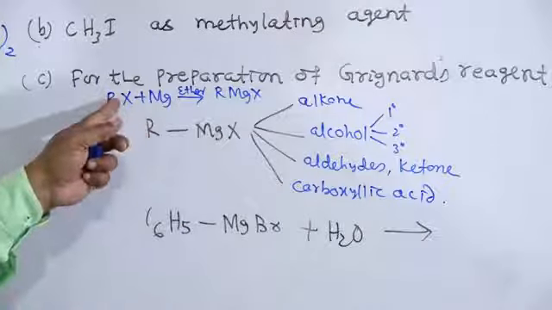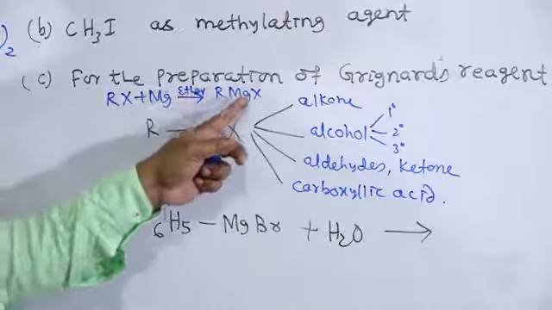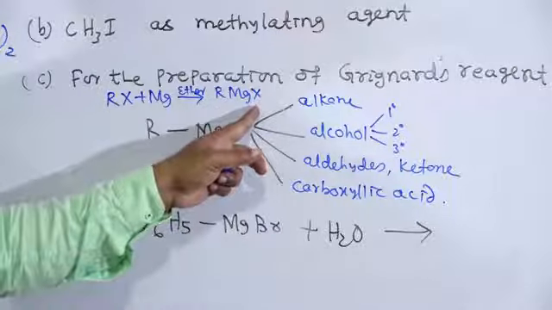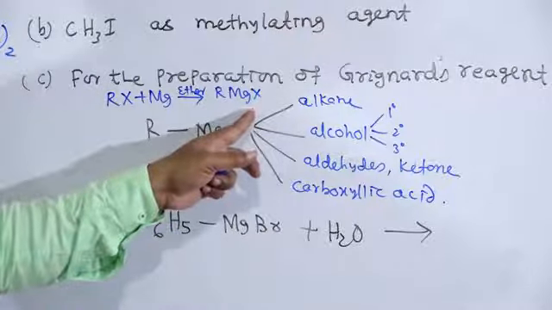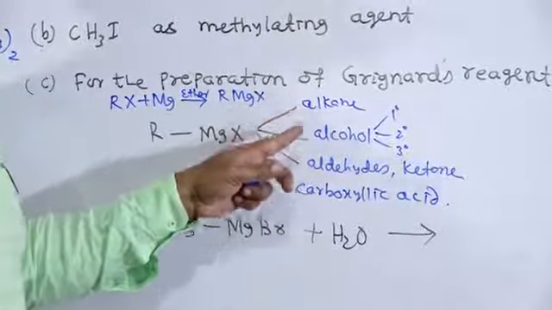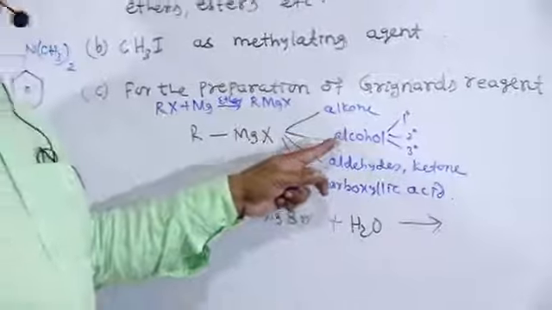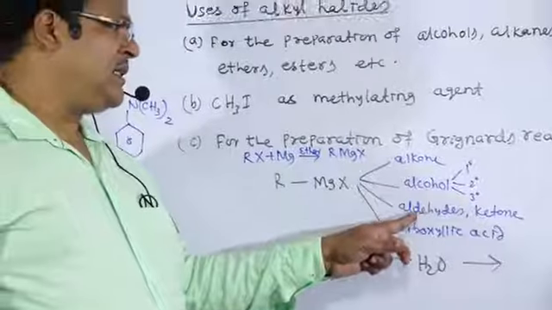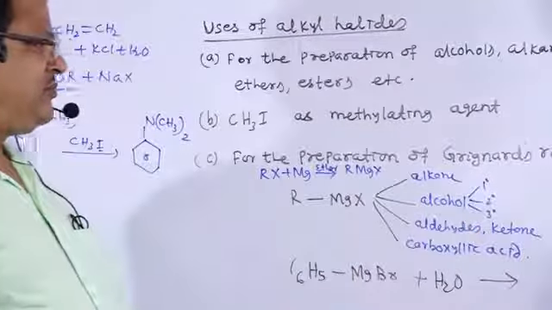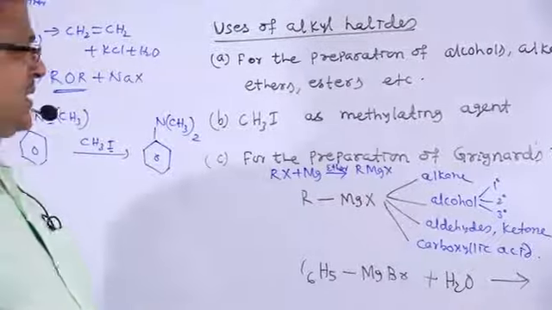Alkyl halide reacts with magnesium to form alkyl magnesium halide, which is known as Grignard's reagent, utilized for the preparation of alkanes, alcohols, aldehydes, ketones or carboxylic acids. Already we have explained these reactions.